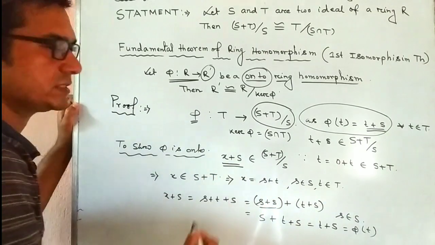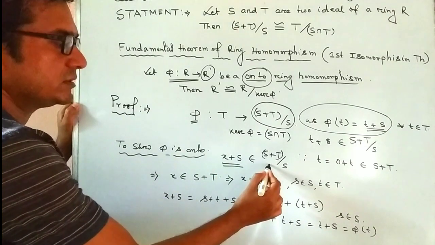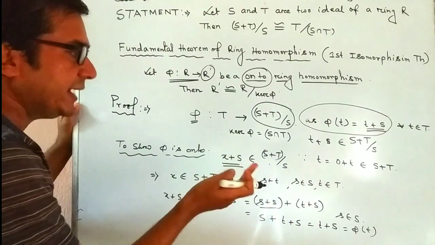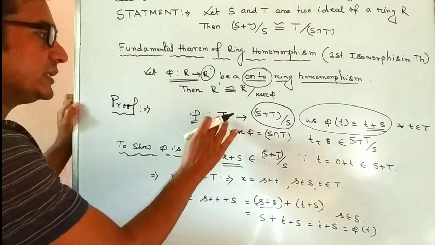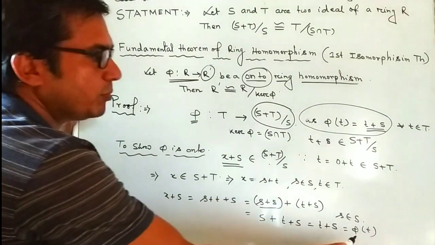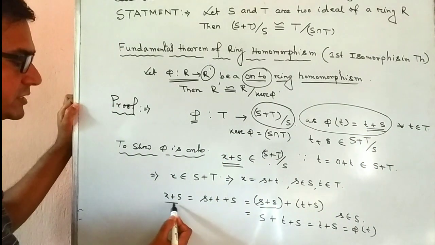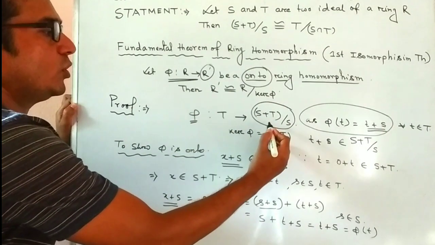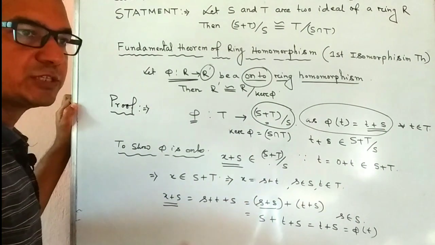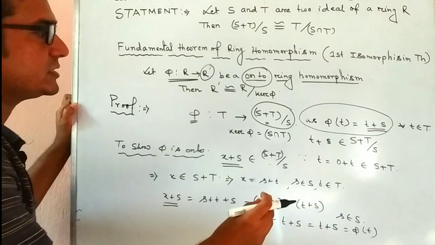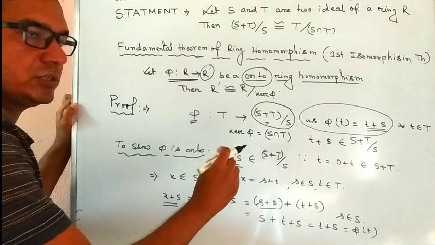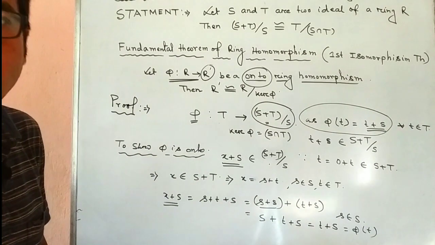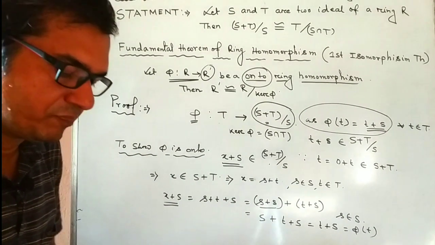So for every x plus S belonging to this set, we get a t, small t, belonging to this set T, such that phi of t equals x plus S. So for every element of S plus T by S, there exists a pre-image t belonging to T. So the mapping is onto, right?